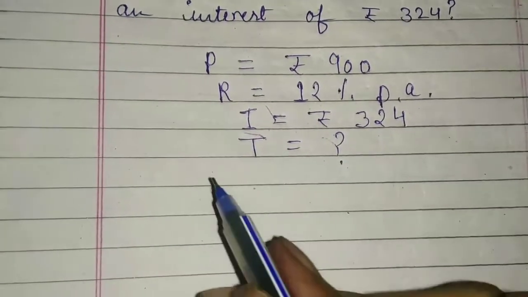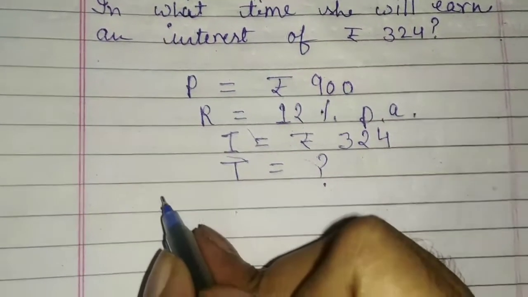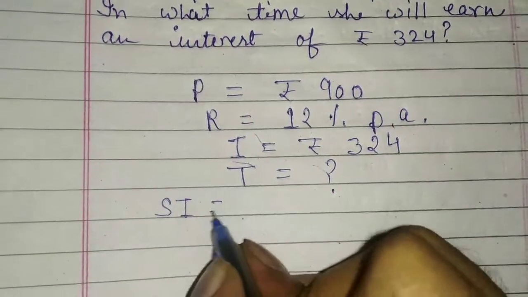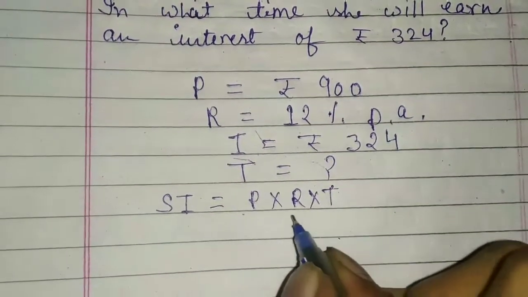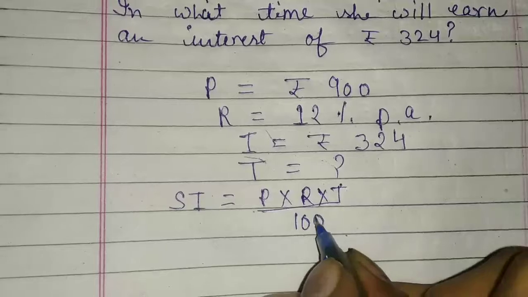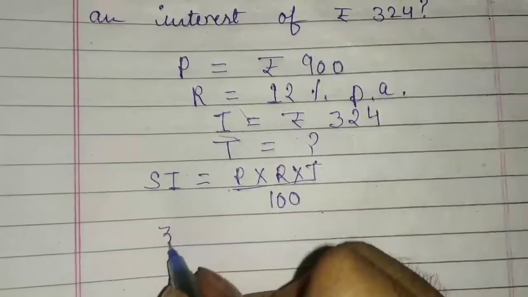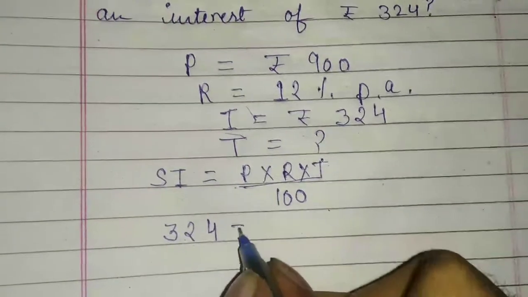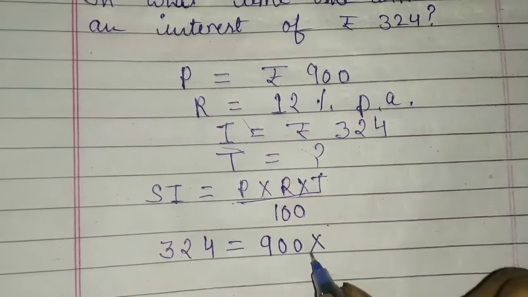When you are in class 6 or 7, students, you know about the simple interest formula. Simple interest is equal to P multiplied by R multiplied by T upon 100. Now we will apply the values here. Interest value is given in the question, that is 324. Principal value is given, that is 900.